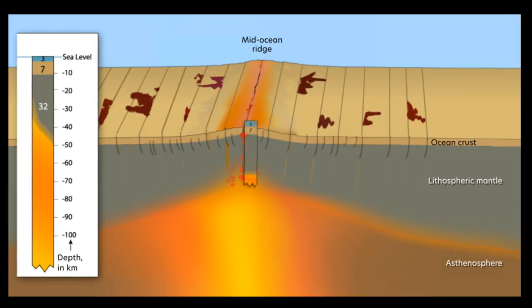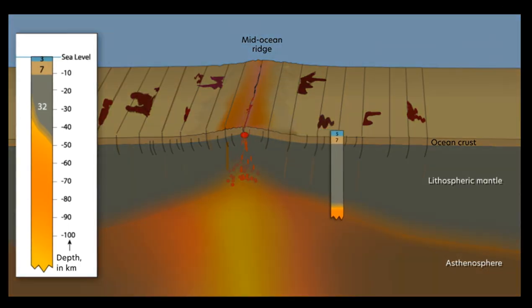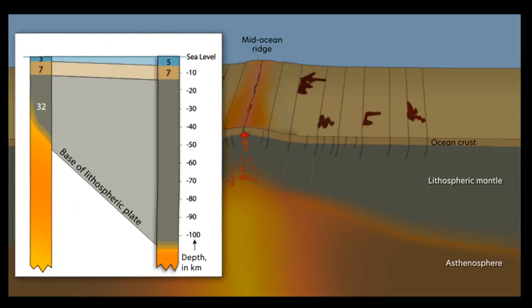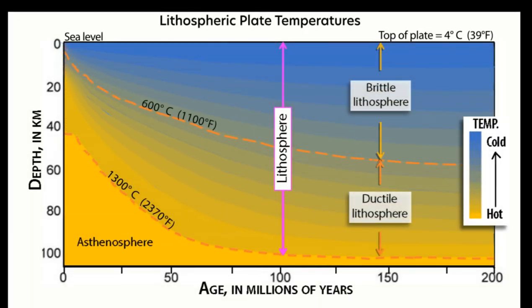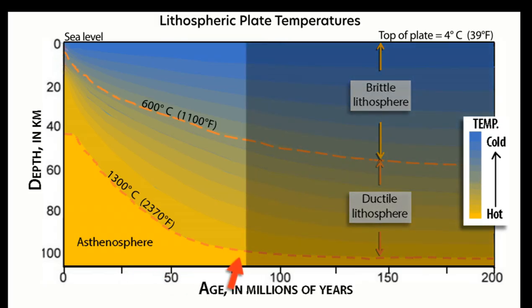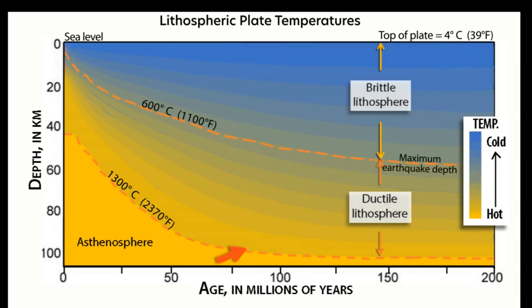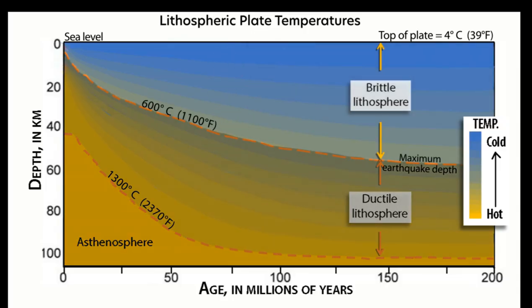As the plate slowly moves away from the ridge, it cools by conducting heat through the crust to the cold ocean water above. At the same time, the underlying asthenosphere cools and adds to the bottom of the lithospheric plate. Mathematical modeling of this cooling process illustrates the ocean plate becoming cooler and thicker with age. The temperature at the bottom of the plate is about 1,300 degrees Celsius. Notice that most of the cooling process occurs between age 0 at the ridge and about 80 million years when the ocean plate has grown to about 100 kilometers thick.